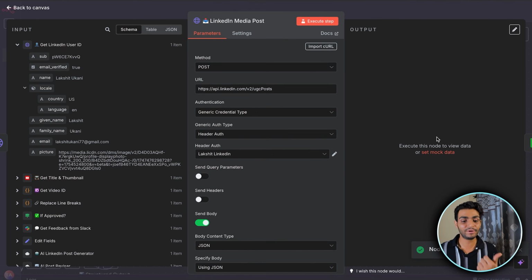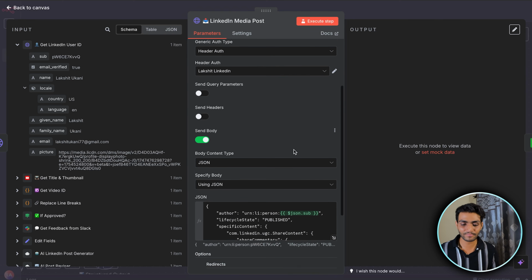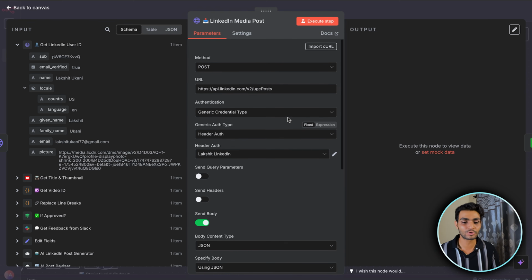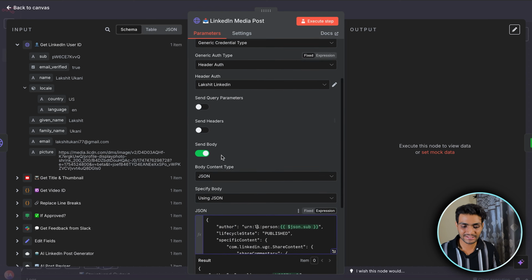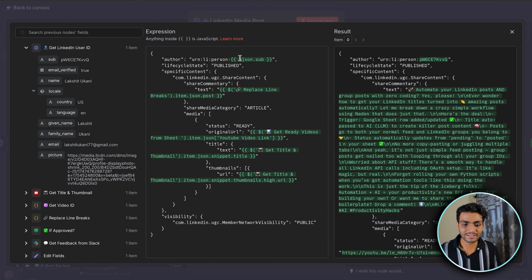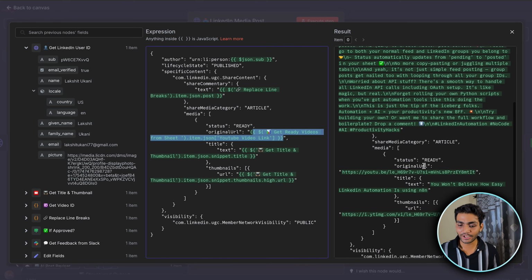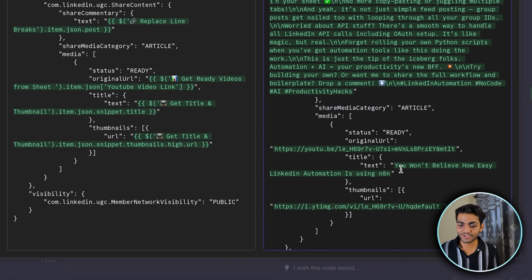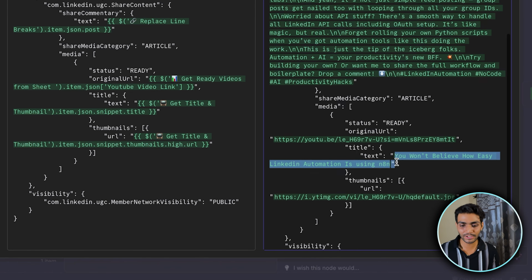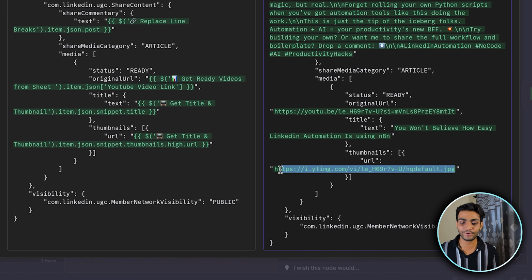And to make the LinkedIn media post, this is a little bit different. I have pasted this JSON inside the school community. So all of this remains the same inside the body part. Now we're passing the profile information which we got from the last node, then the text which is generated from our AI agent. Now in the media part, in the original URL, we'll be pasting our YouTube URL. In the text, we'll be pasting the title of the YouTube video. This is the thumbnail image of our video over here.